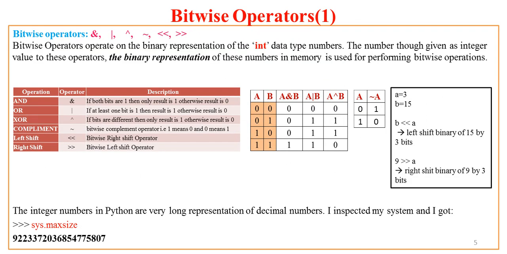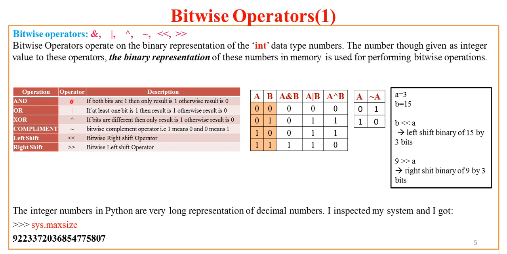Now let us see the bitwise operators. As the name indicates, bitwise operators are the operators operating on the binary representation of integer data type numbers. Though the given integer number is in decimal form, these bitwise operators will be working on the binary representation of the given number in memory. Now what are these operators? These operators are AND, OR, XOR, complement, left shift and right shift. So these operators are bitwise operators.